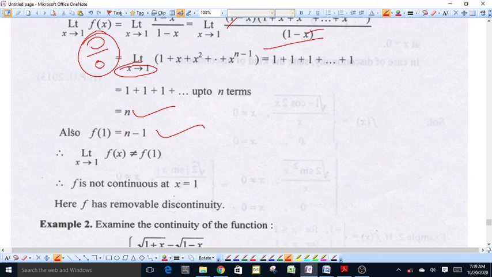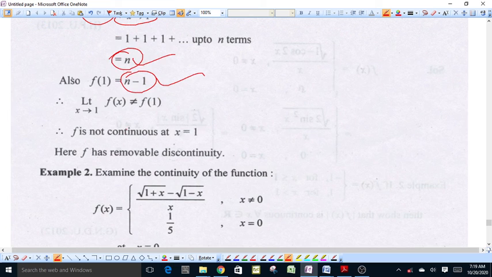The limit of the function exists, and the value of the function at x equal to 1 also exists, but both are not equal, because the limit is n and the value of the function at x equal to 1 is n minus 1. Both are not equal, therefore this function is not continuous at x equal to 1, and this type of discontinuity is a removable discontinuity.